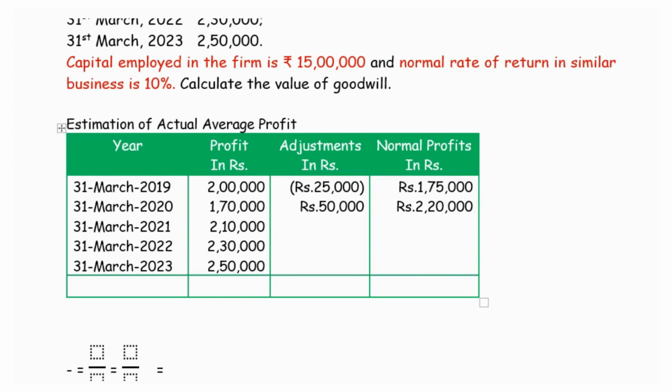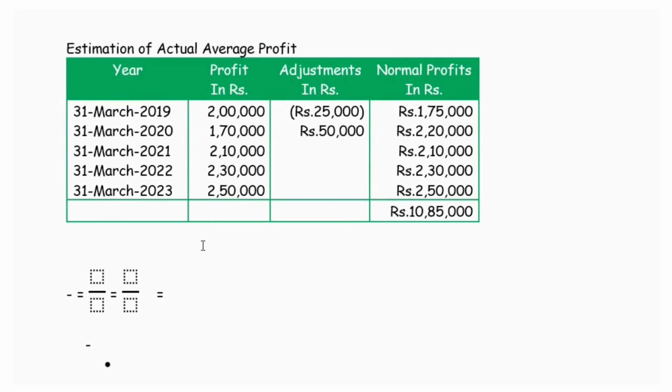For the rest of the years, there is no such detail, so we are considering the same profits: 2,10,000, 2,30,000 and 2,50,000. Adding all these profits, we arrive at 10,85,000. From these details, we will be calculating the actual average profit.